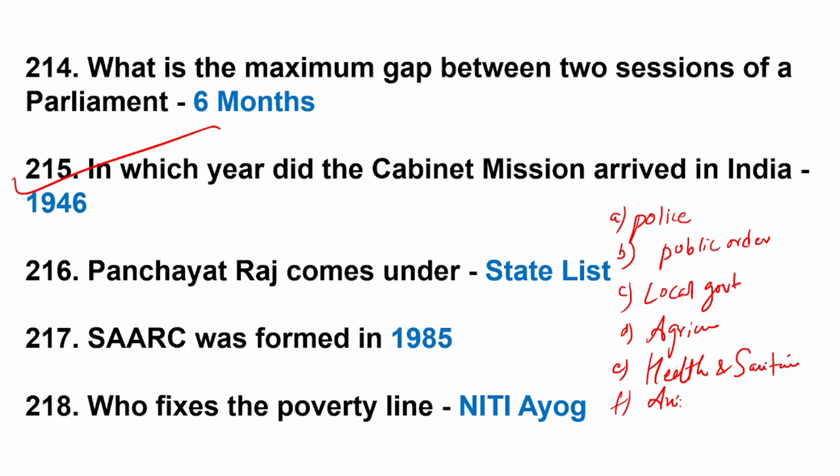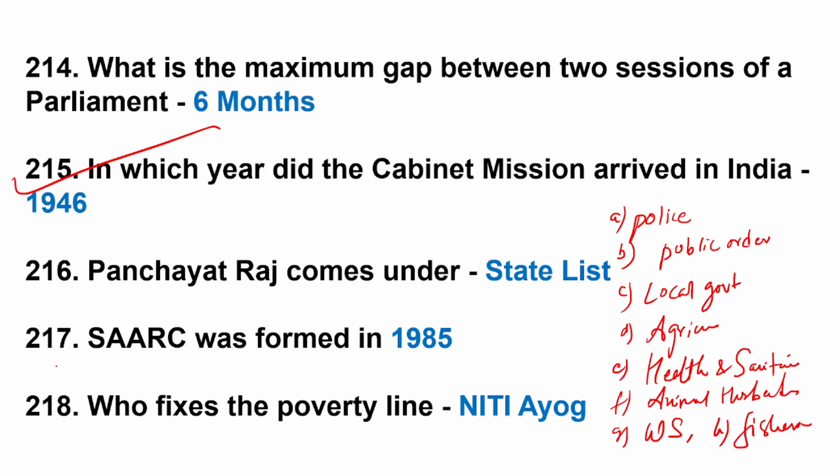Animal husbandry. Water supply. Fisheries. Police comes under which list? Public order, local government, agriculture, health and sanitation, animal husbandry, water supply, fisheries come under which list? So it will be the State List.